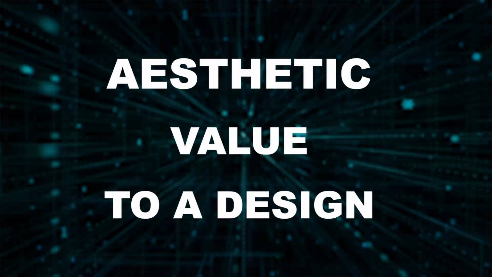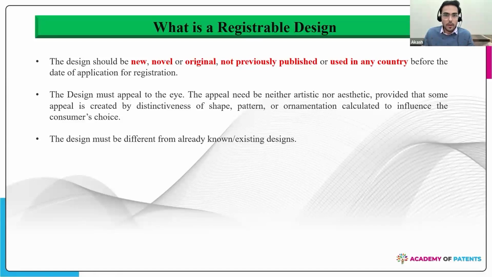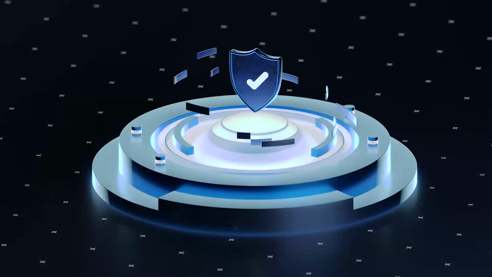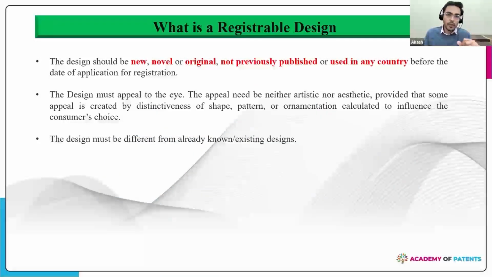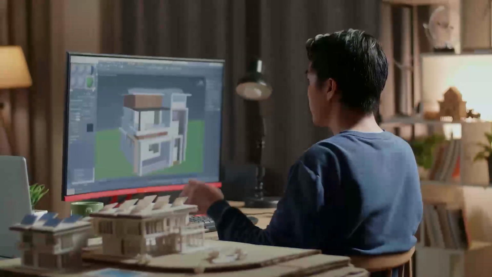Now there is a clear distinction between the shape of an article, which is solely judged by the eye, and what function that article is performing. The functionality part is not covered in India. So we do not have the concepts of design patents or utility designs in India. You only have the concept of aesthetic protection of an article. So a design must appeal to the eye.